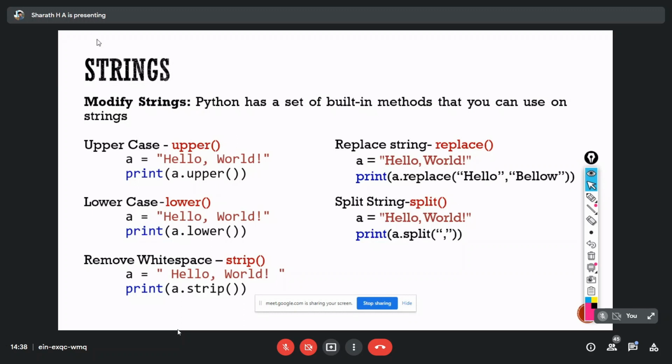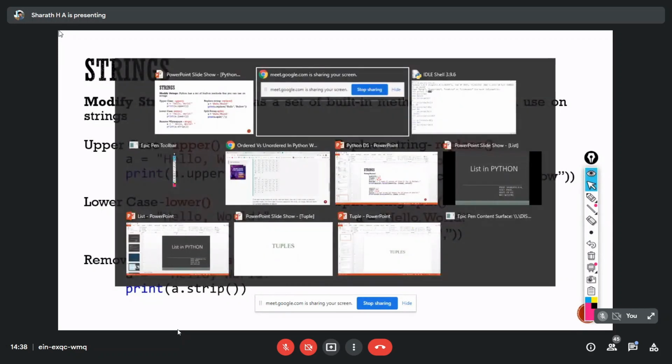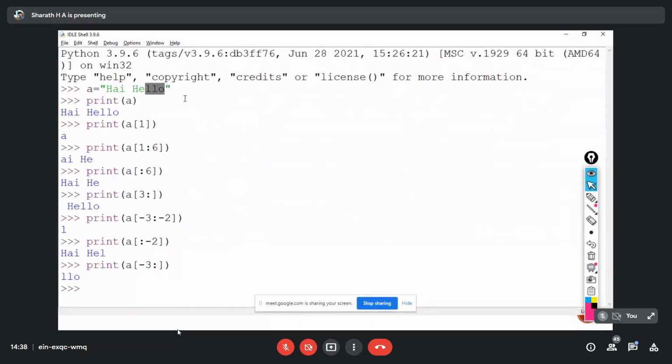Upper is the function which we are going to use in order to convert the given string into uppercase. For example, in this string which I have given, we have capital H and again capital H. All the other remaining letters are small letters, right?